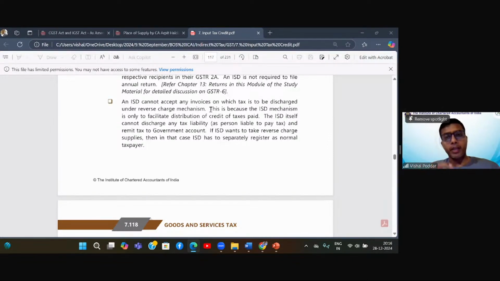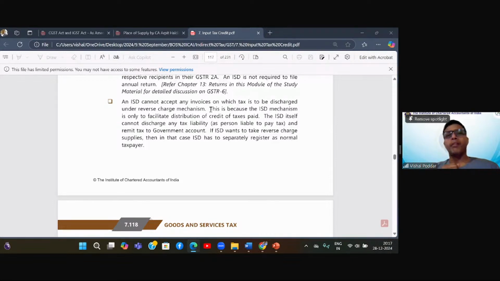may not be having any outward supply, but ISD will definitely require a payment option, because if ISD is receiving any inward invoice which is under RCM, that RCM payment has to be done by the recipient, who is over here ISD. But if the ISD functionality is not allowing you to pay outward tax, here the RCM tax, then it is a defect. However, even today, the ISD functionality is the same. Now what they have clarified is that they are not changing the functionality of ISD. So today also, ISD is not able to pay any outward tax liability.